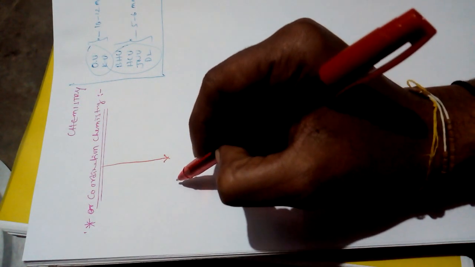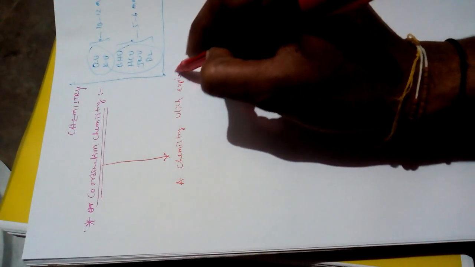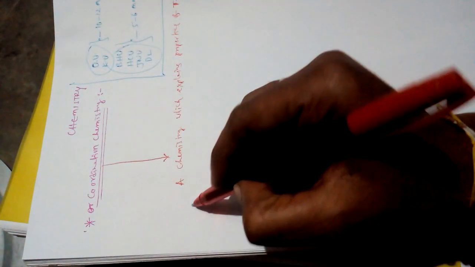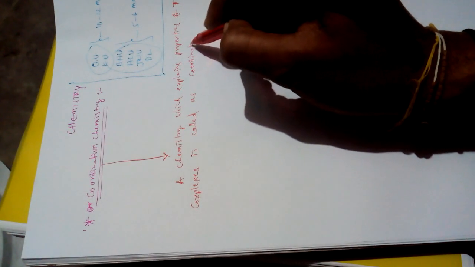But here we need to discuss the proper definition. A chemistry which explains properties of transition metal complexes is called coordination chemistry.